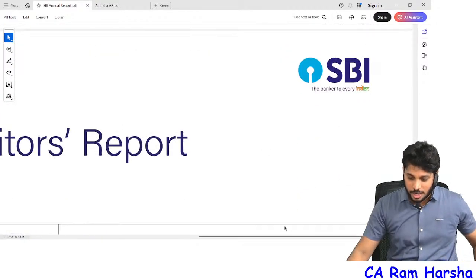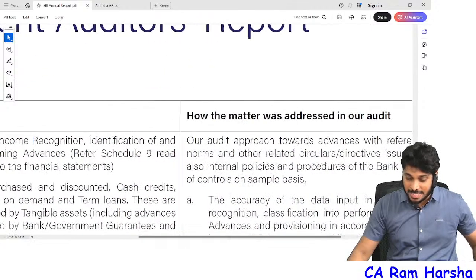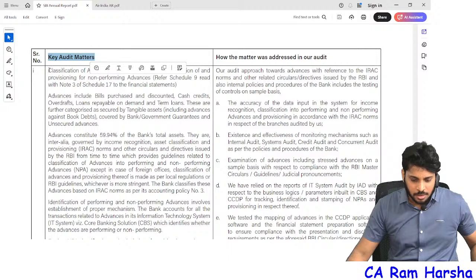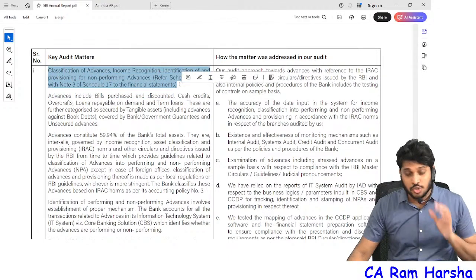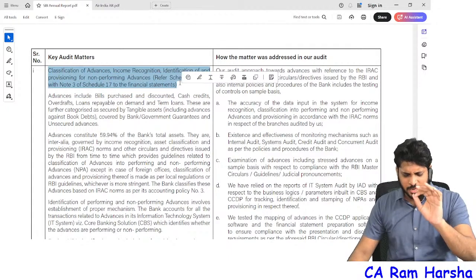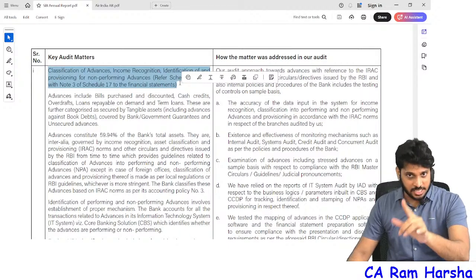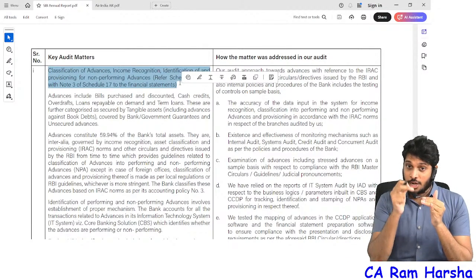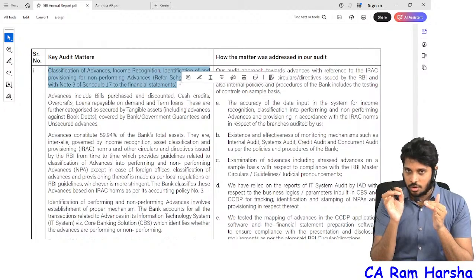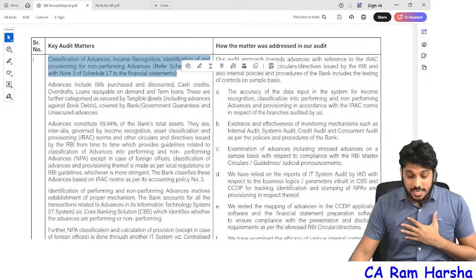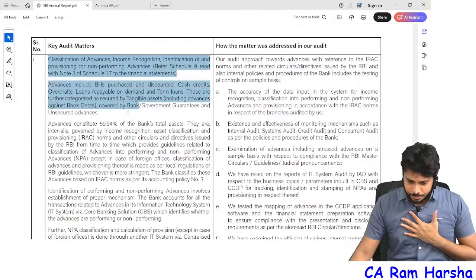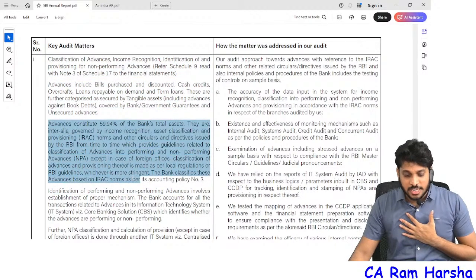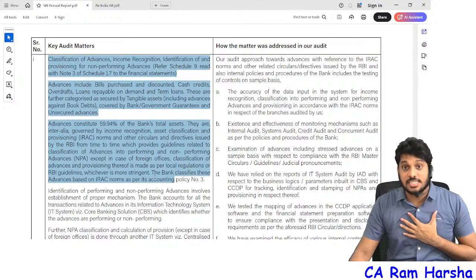You see what key audit matter, how they're saying the key audit matter. Observe the presentation, how they mentioned the key audit matter. You see, what is the key audit matter? Classification of advances in banks. You might have seen it in a bank audit. Income recognition, asset classification, IRAC norms. Banks have to classify assets: standard asset to non-performing, substandard to doubtful, loss. Regarding that, the auditor felt that in State Bank of India, asset classification is a key audit matter. You see, advances is actually a major item in the balance sheet, so they classified advances as a key audit matter.